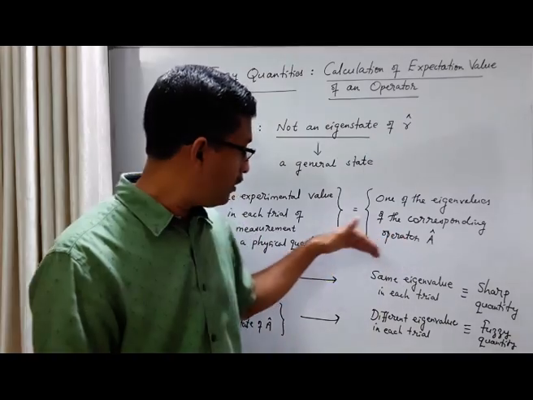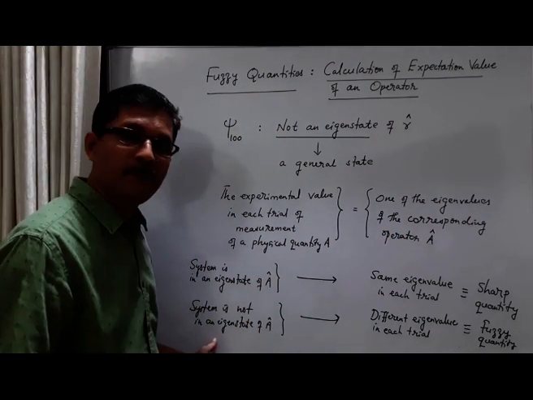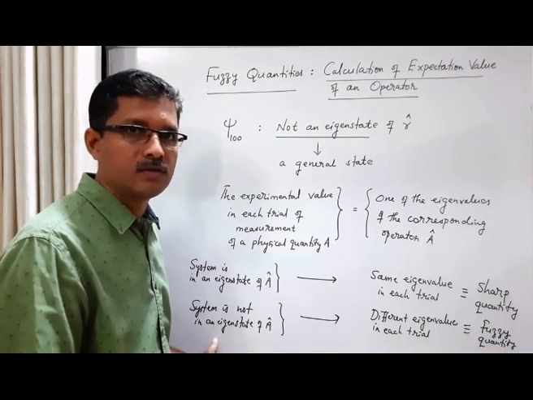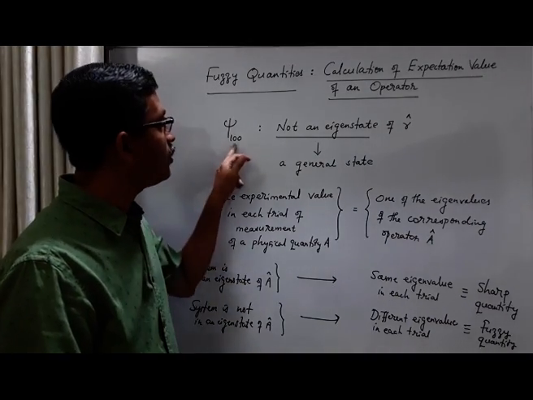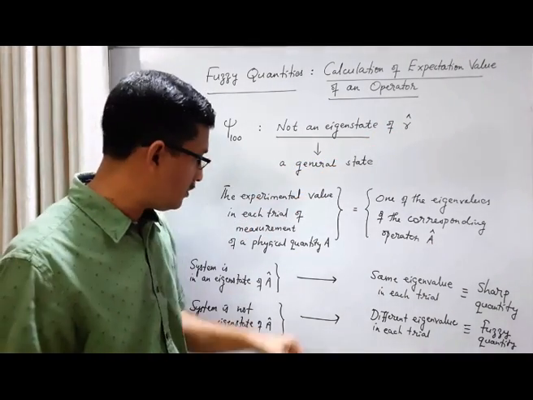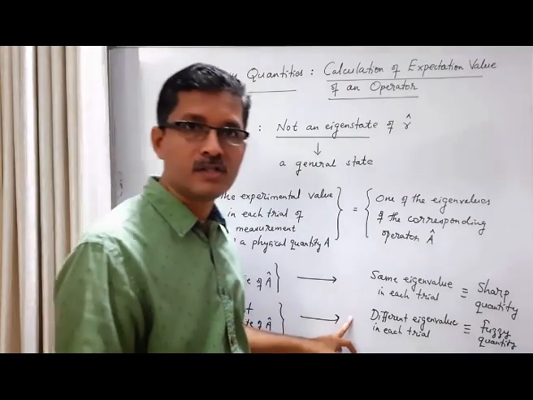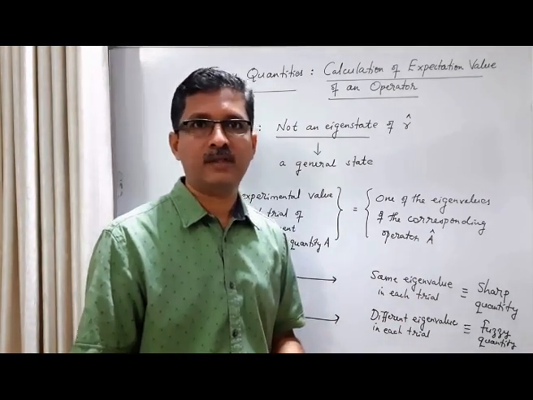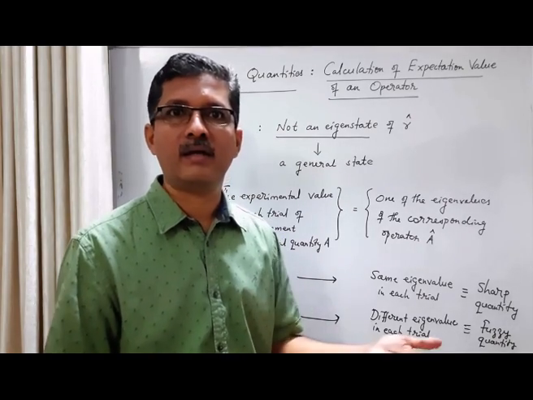Now, if we measure the radial distance of the electron in the ground state of energy, this is not an eigenstate of the corresponding operator, the position operator. Then we get a different eigenvalue in each trial. We say that the position is a fuzzy quantity in the ground state.